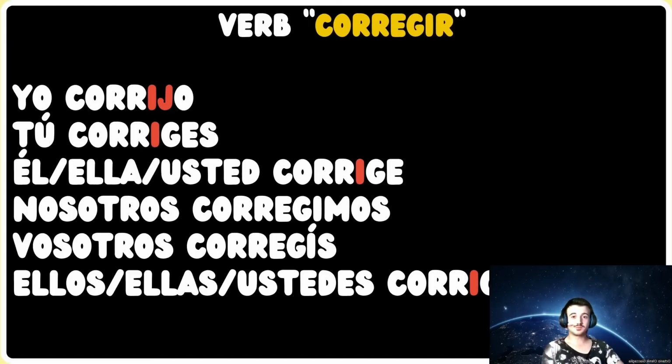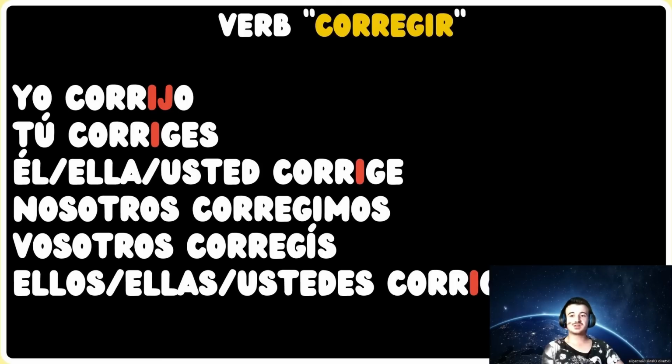Nosotros corregimos, we correct. Vosotros corregís, you all and you guys correct. Ellos, ellas, and ustedes corrigen, they, and you all or you guys, correct.